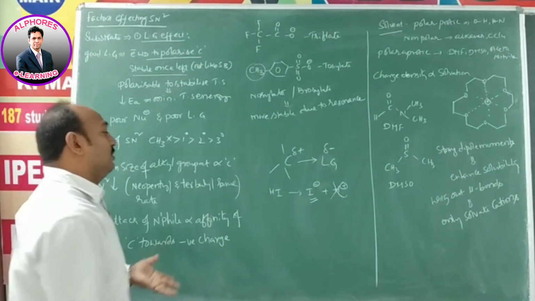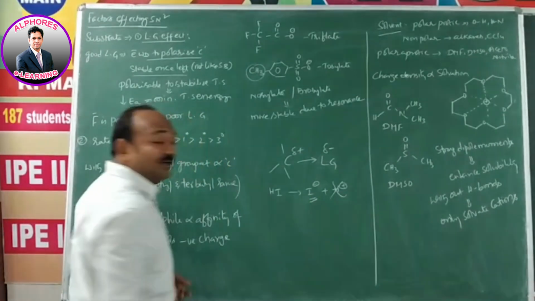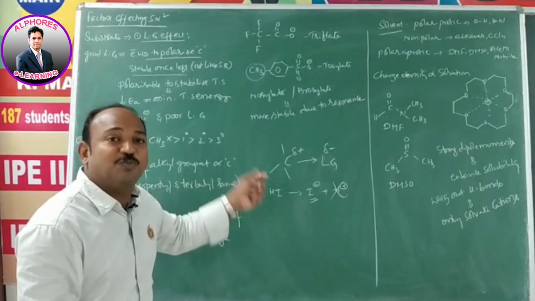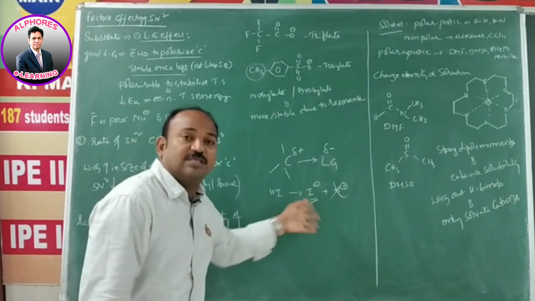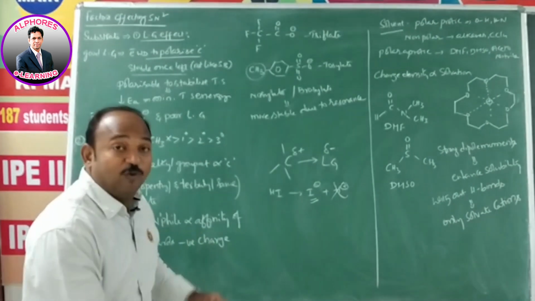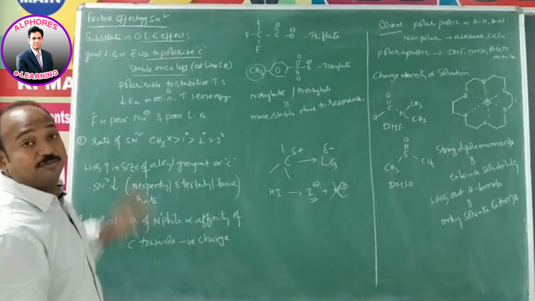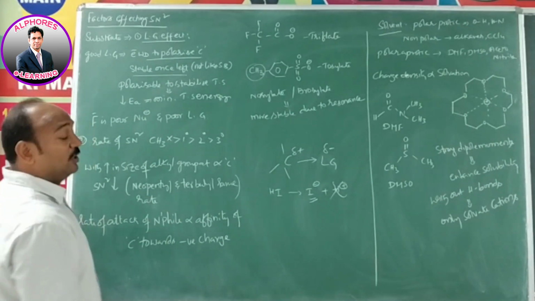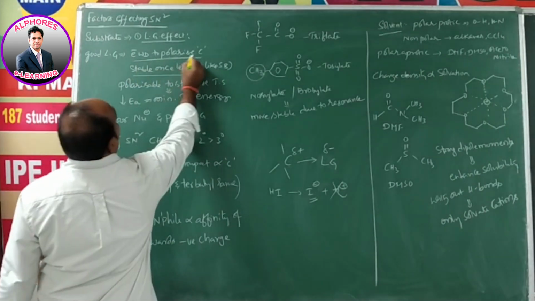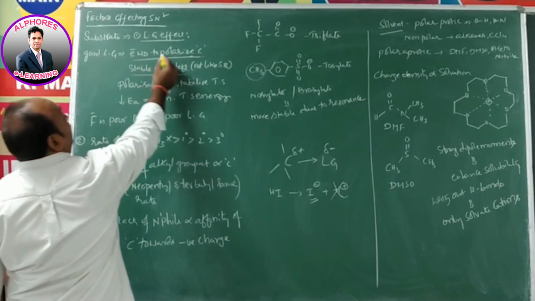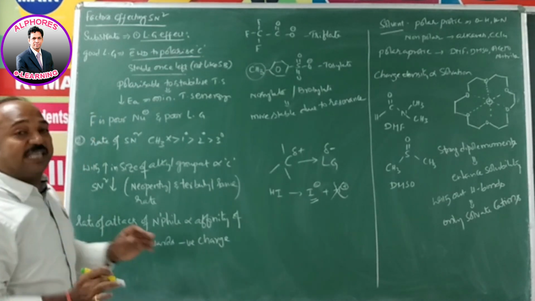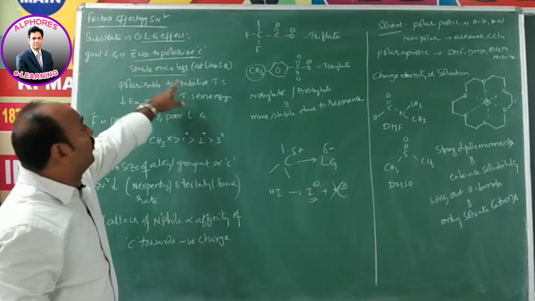If it is a strong base, then again it wants to get back its proton. It cannot stabilize as a negatively charged ion. But a good leaving group is not supposed to behave like that. Being a good leaving group, first of all, it has to polarize carbon by withdrawing electrons. And second one, stabilize once it left.